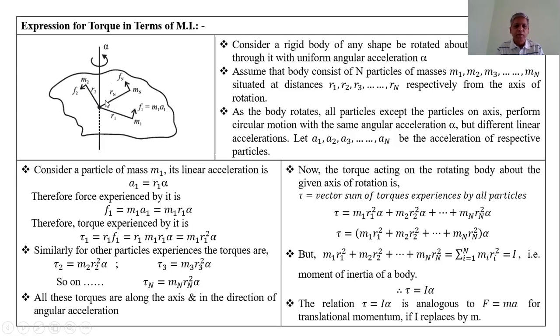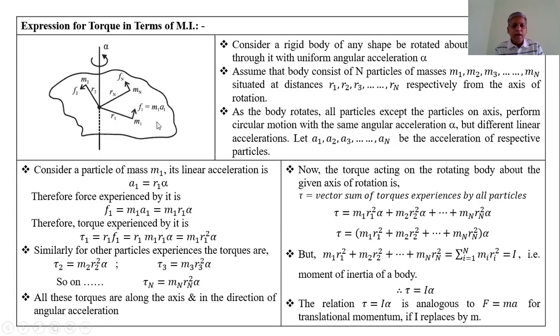As shown in this figure. As the body rotates, all the particles except the particles on this axis perform circular motion with the same angular acceleration alpha, but different linear accelerations, since the radii are different for different particles.